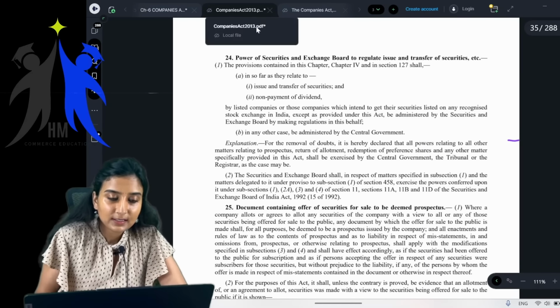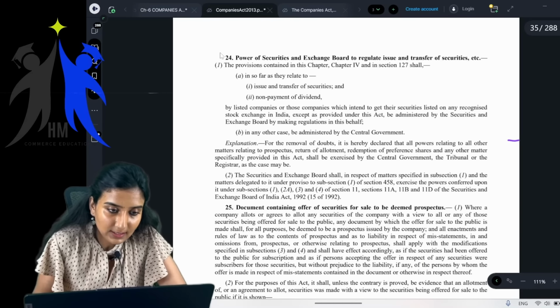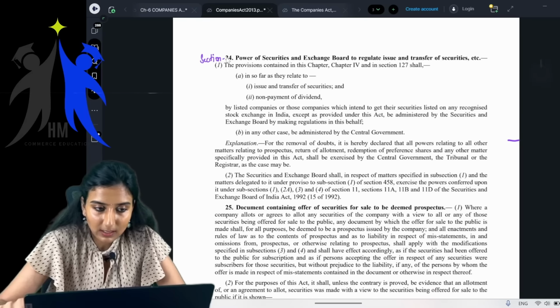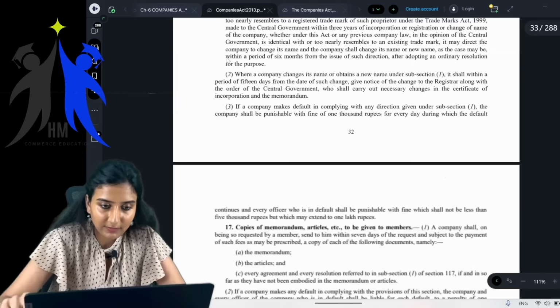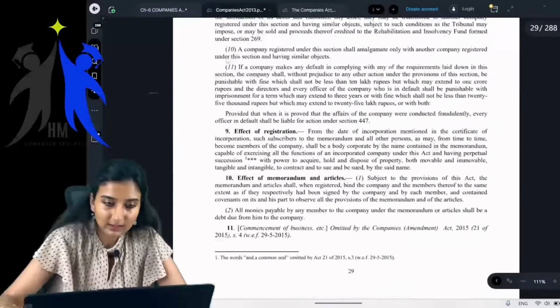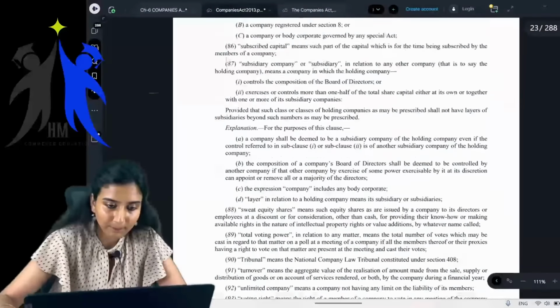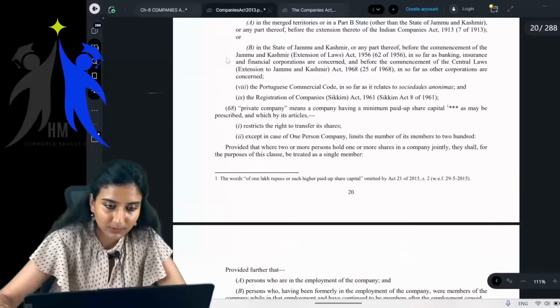See, this is the Bare Act, children. This is the section number. I'll just show you where the definitions end.